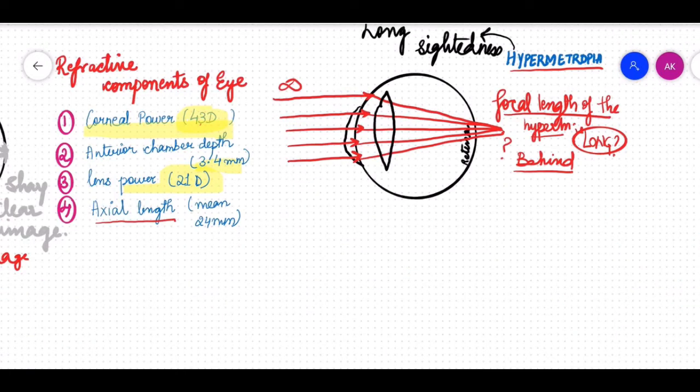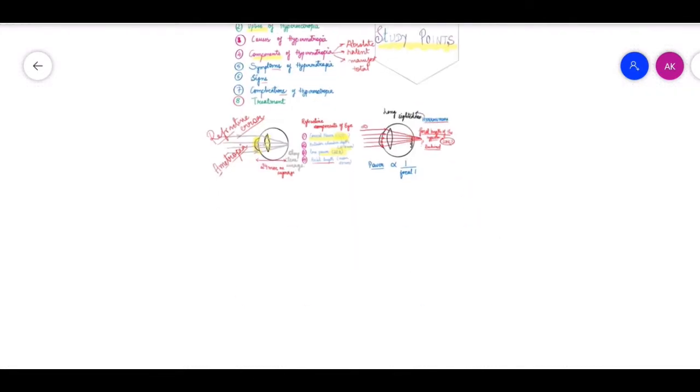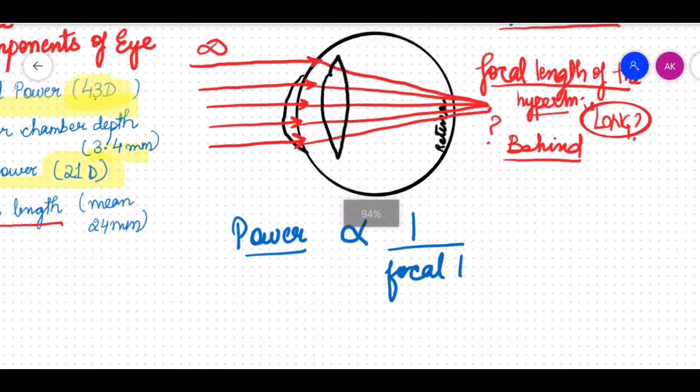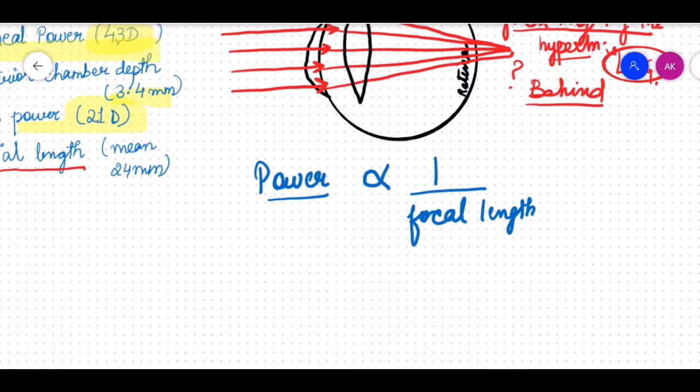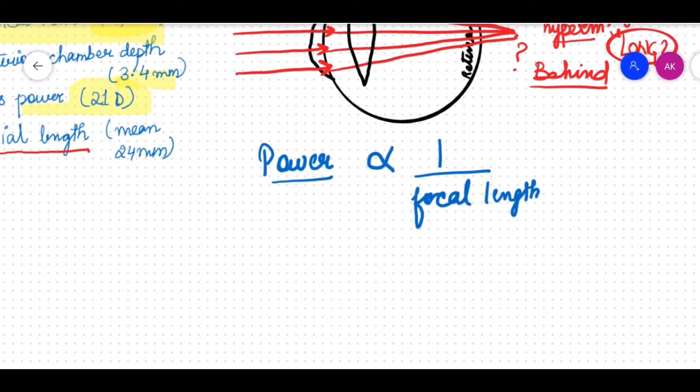Now, we know that the power of a lens or power of the eyeball is inversely proportional to the focal length, right? So this is something that we all should know, that the power is inversely proportional to the focal length. So as we know that the focal length in a case of hypermetropia is more, what will happen to the power of the lens? The power will be less.